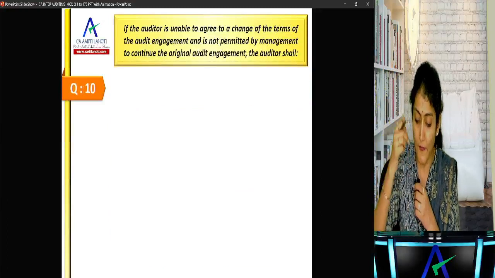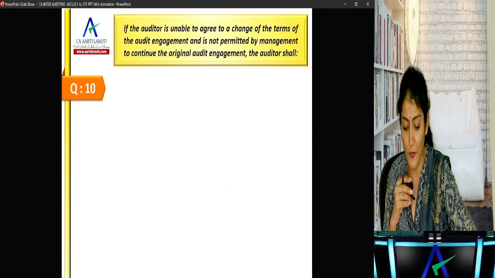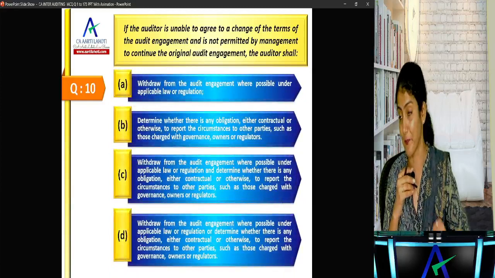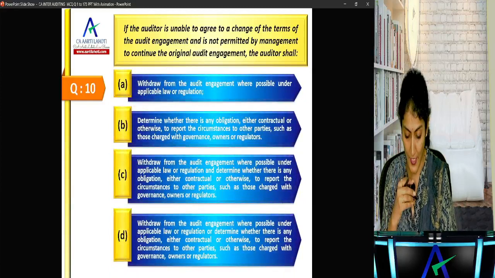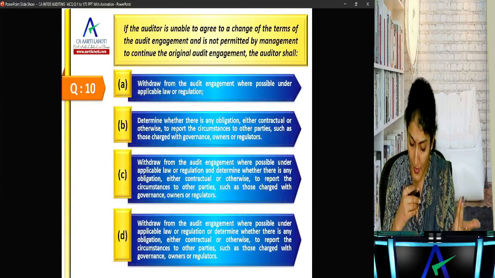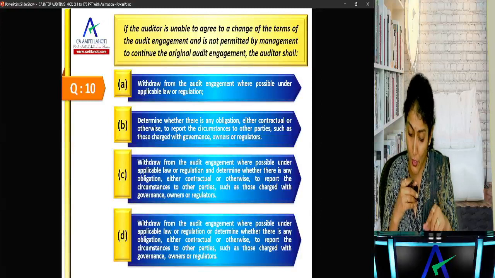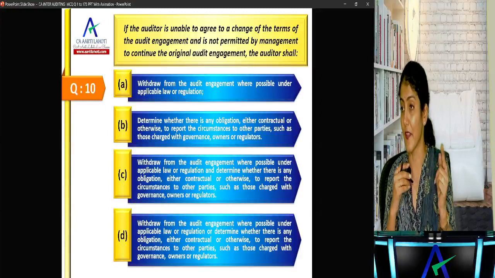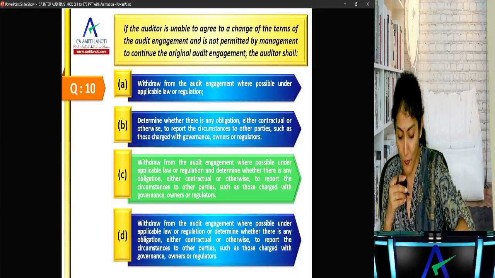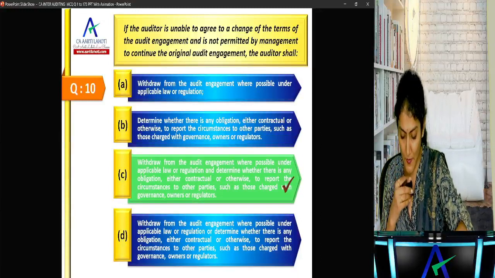Okay. If an auditor is unable to agree to the change in the terms of engagement and is not permitted by the management to continue the engagement, the auditor shall: withdraw from the engagement; determine whether there is any legal obligation; withdraw from the engagement and determine whether there is any legal obligation; or withdraw from the engagement or determine whether there is any legal obligation. Right, so withdraw from the engagement and determine whether there is any legal or professional responsibility.